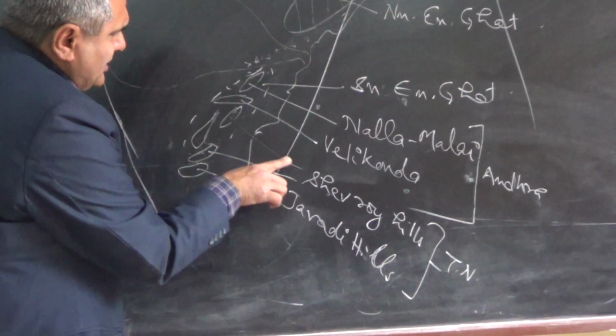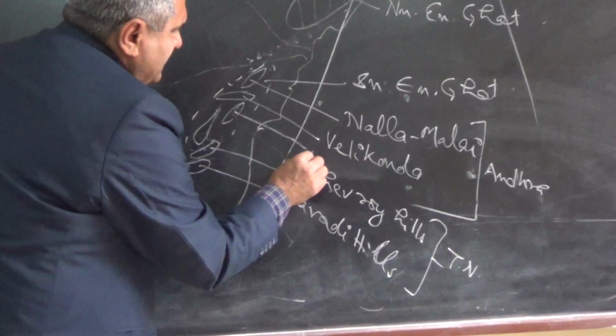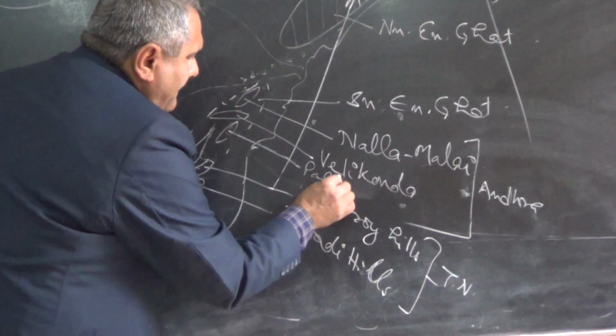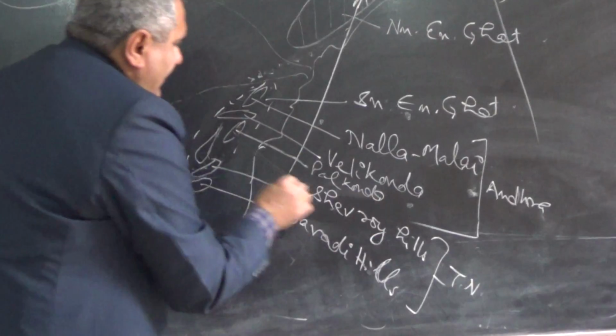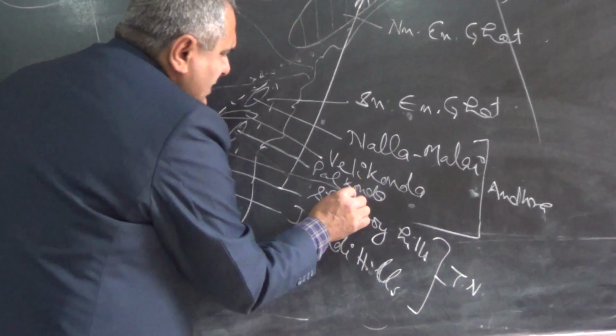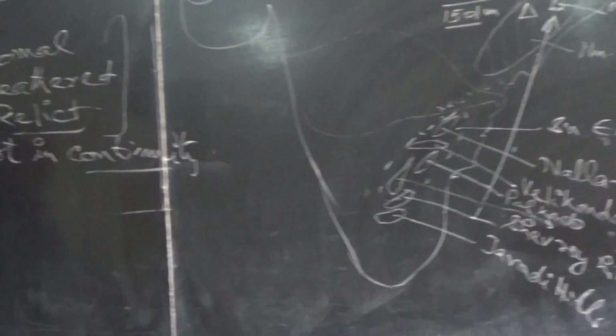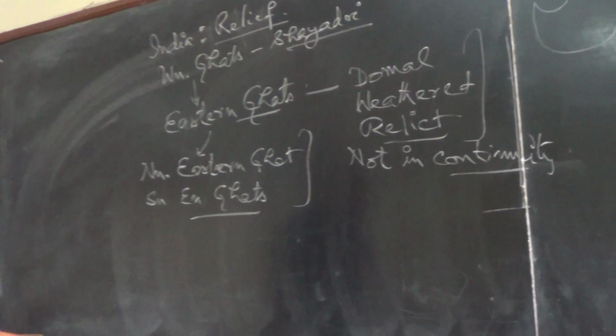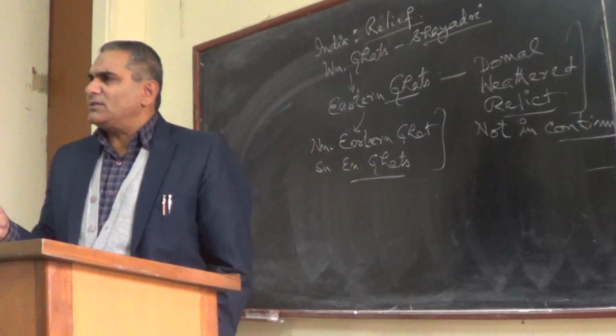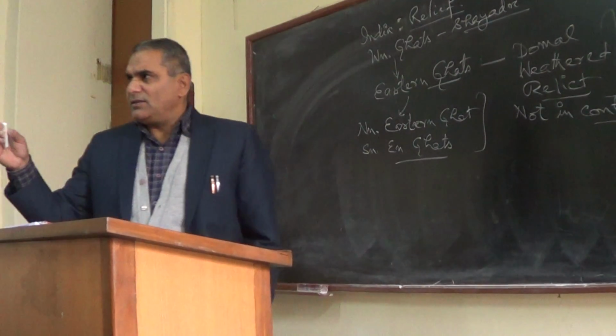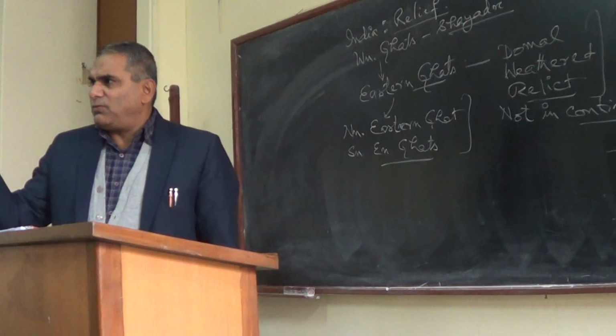It cannot be Sevarai. This is Palkonda. And the fourth one is... Nallamalai, Velikonda, Palkonda, and the fourth one is... Atlas, it is not mentioned. Fourth range.